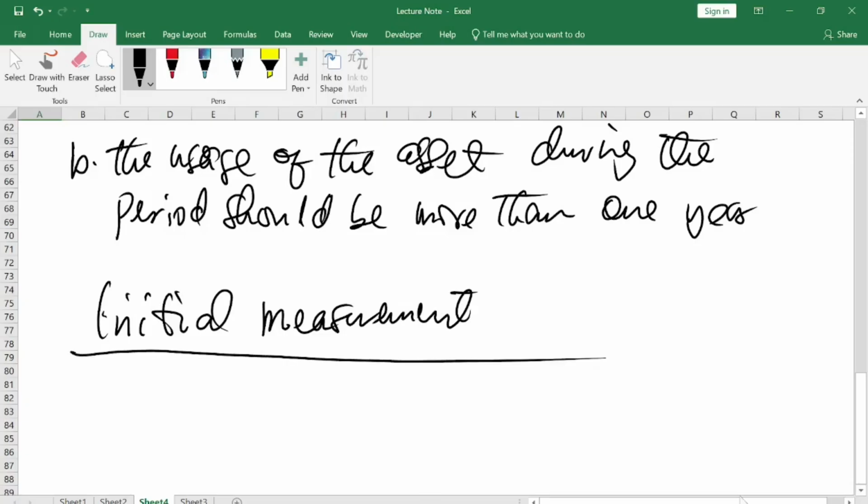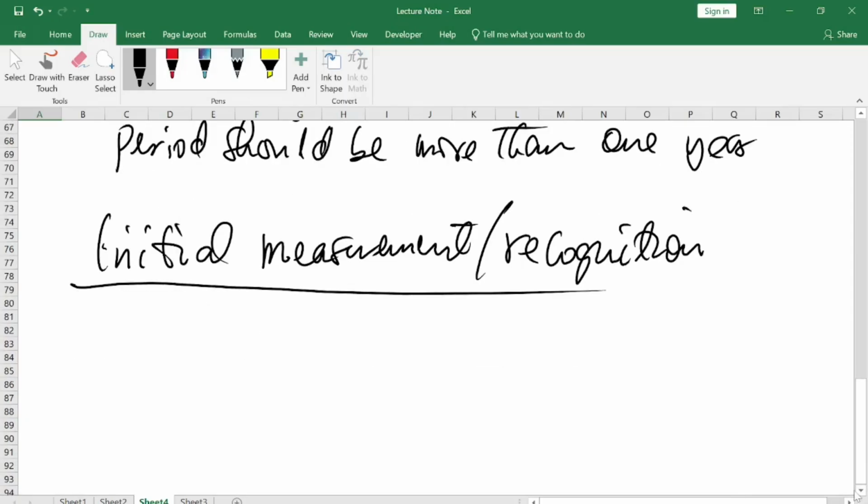When we say initial measurement or initial recognition, what do we mean by that? They are costs attributed to the asset that the company has acquired.